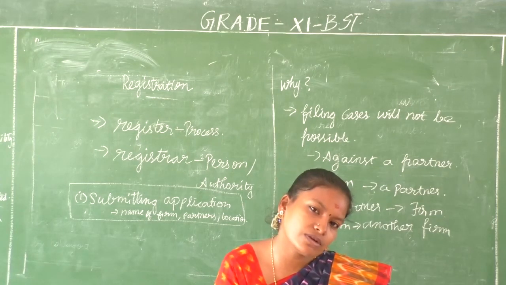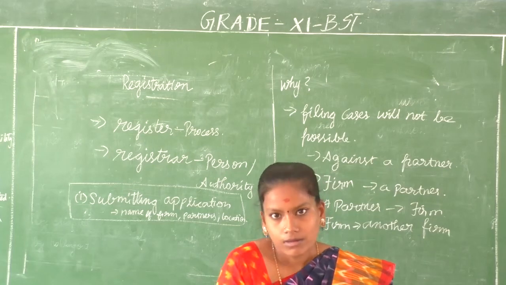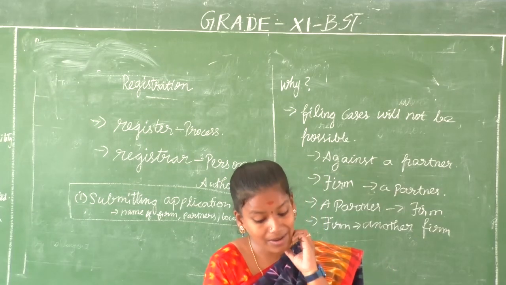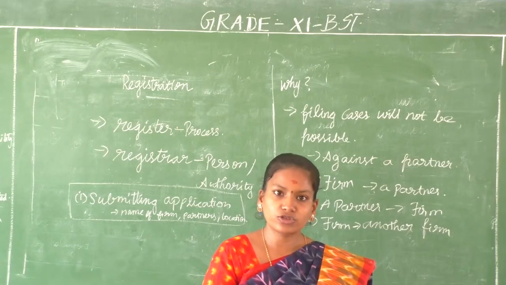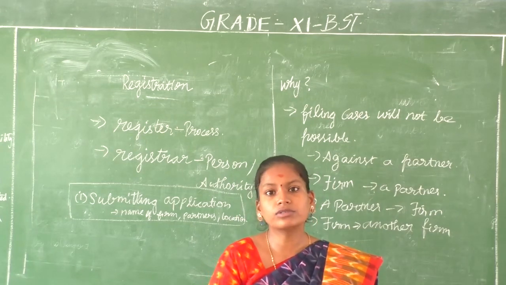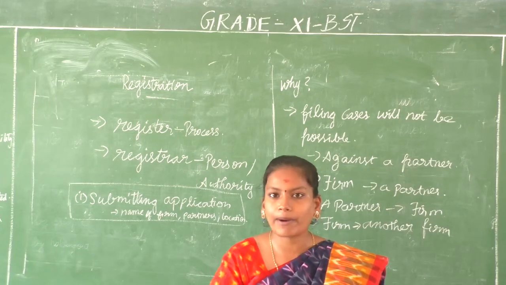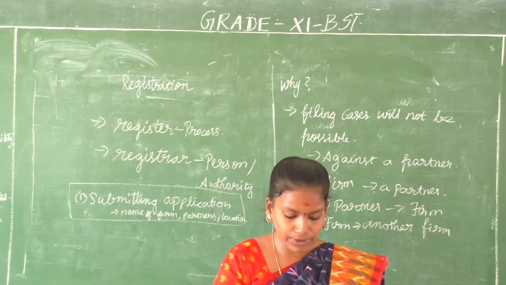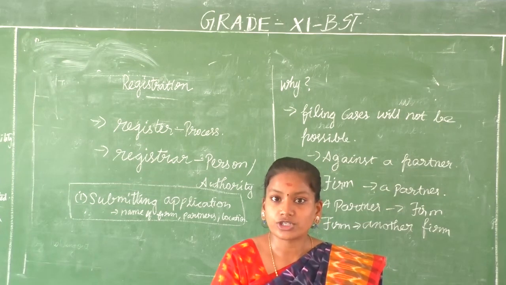After a few days you can allow someone to be your partner. You have to mention the age of each partner, in case you have a minor partner, and the duration of the partnership. That also will be given in the application form. How long you will be continuing with the partnership.